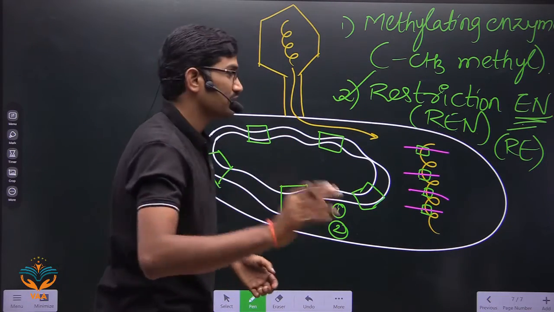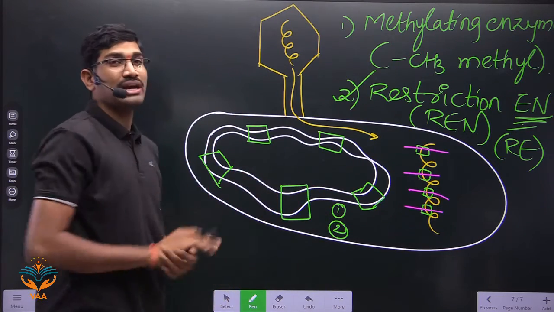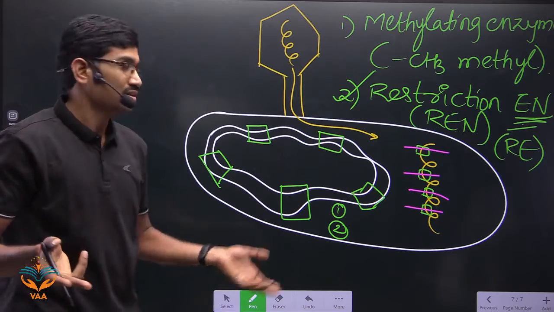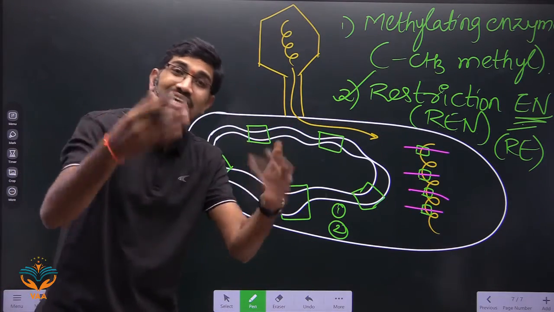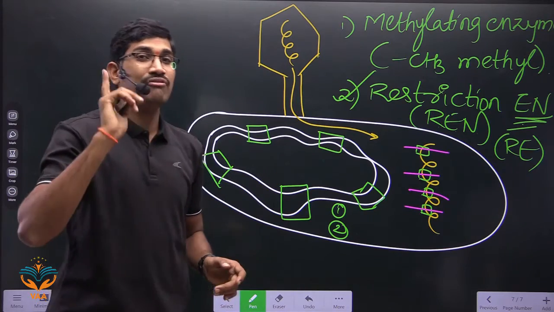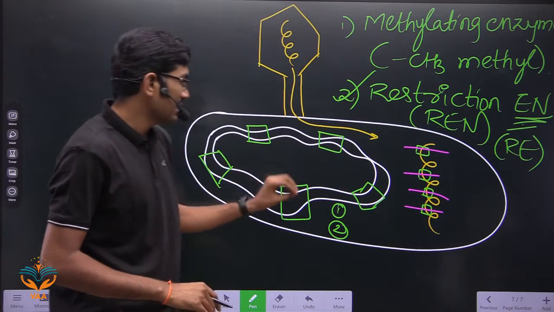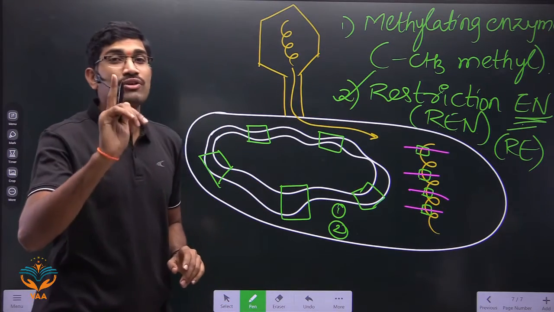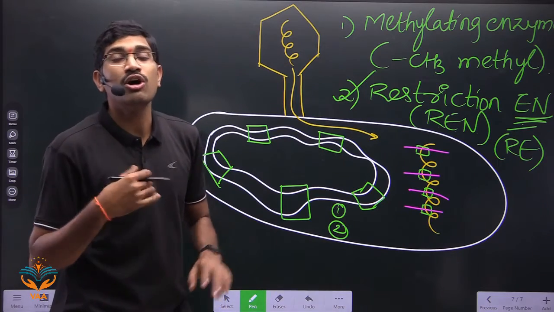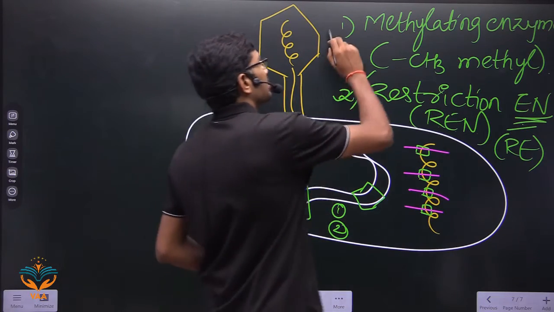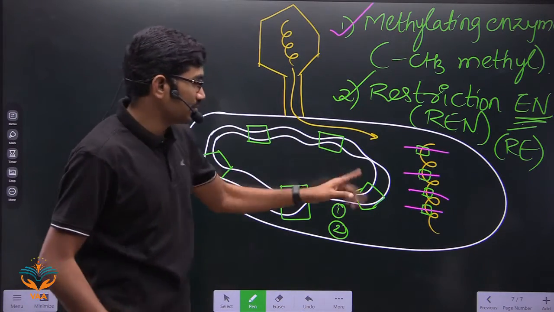If the host genome itself is broken down into fragments, then the bacterium will die. So, very, very important: even though the host also has recognition sites, the first thing the host should do is protect its own genome. It will protect it by modification of restriction enzyme sites.